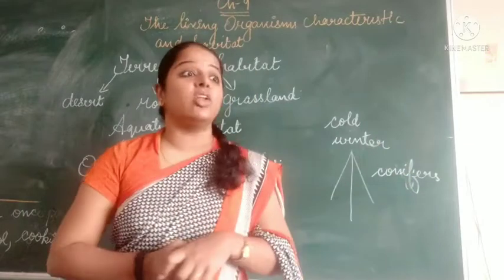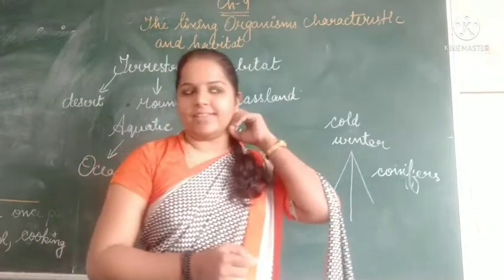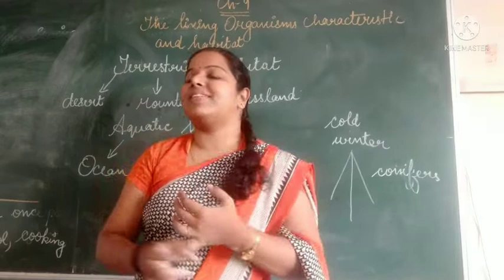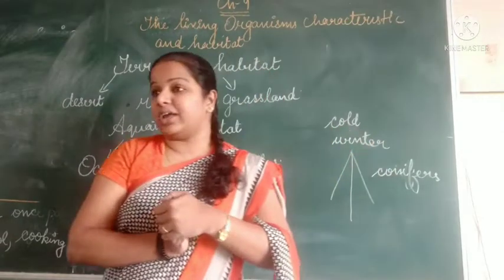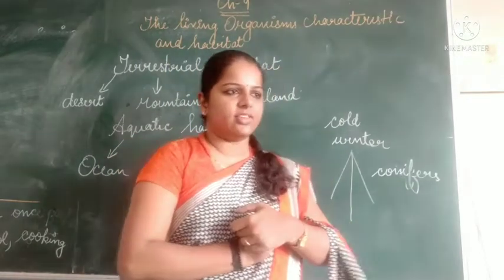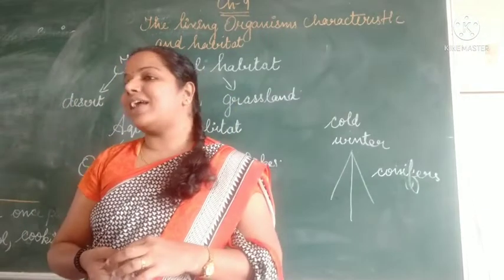And even penguins are there, in the winter regions. Their skin either has fur or a fat layer underneath the skin. Because of that layer they won't feel too cold. Understood students? This is about the mountain region.